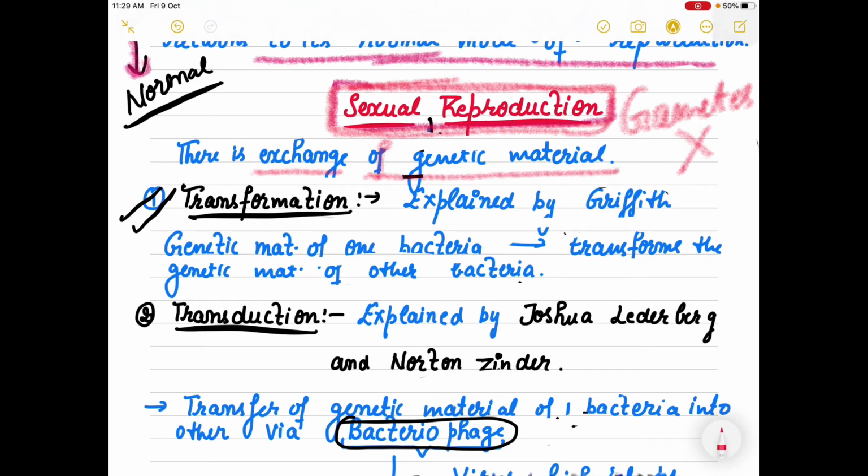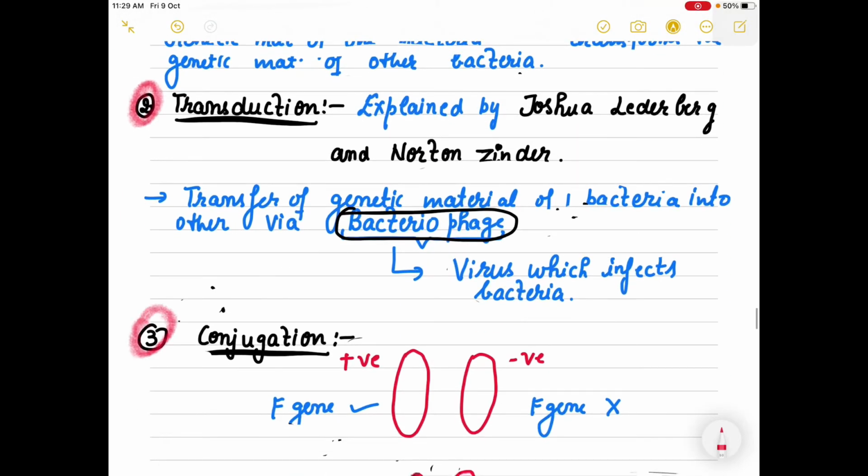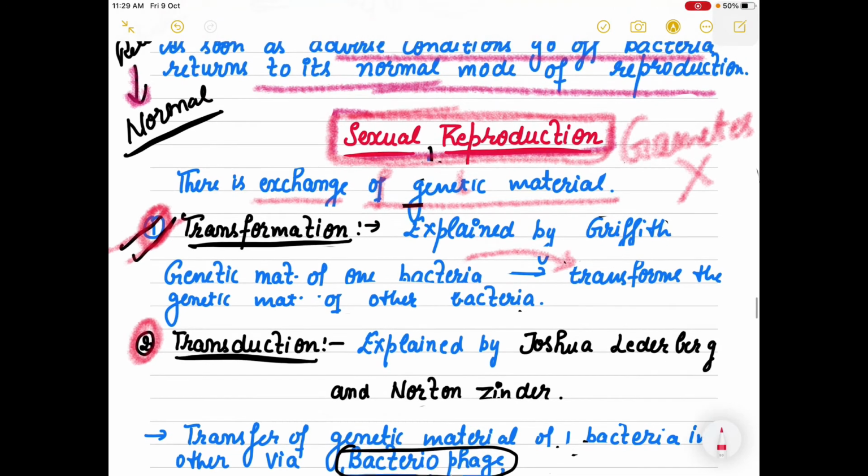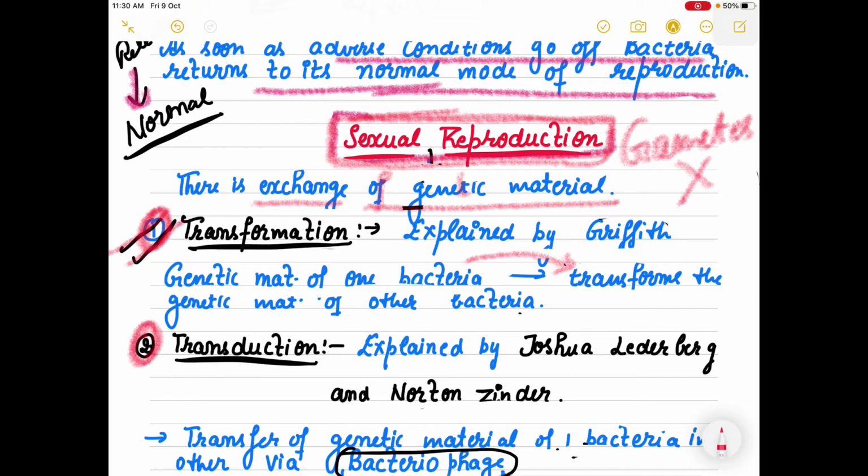It means genetic material from one bacteria is transferring into another bacteria, and this can be explained by 3 methods: transformation, transduction, and conjugation. Different scientists described these 3 methods of sexual reproduction.